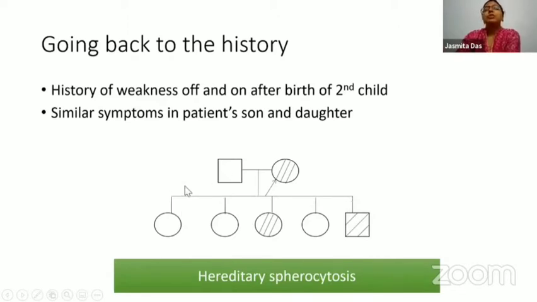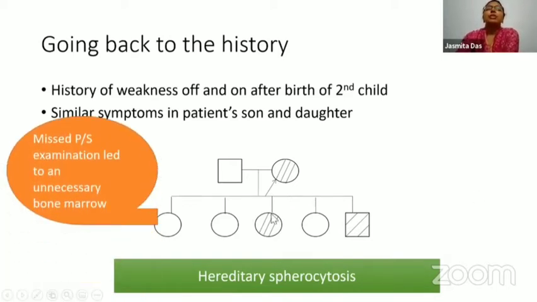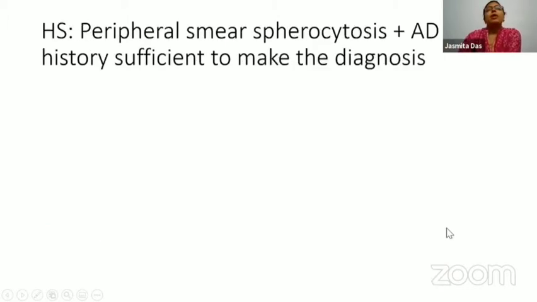And together with the smear findings and this autosomal dominant history, it was clear that the patient is suffering from hereditary spherocytosis. So essentially, the diagnosis that was missed on the peripheral smear examination, possibly elsewhere, led to an unnecessary bone marrow for this patient. So in HS, always remember that peripheral smear spherocytosis and a classical autosomal dominant history is usually sufficient to make the diagnosis.